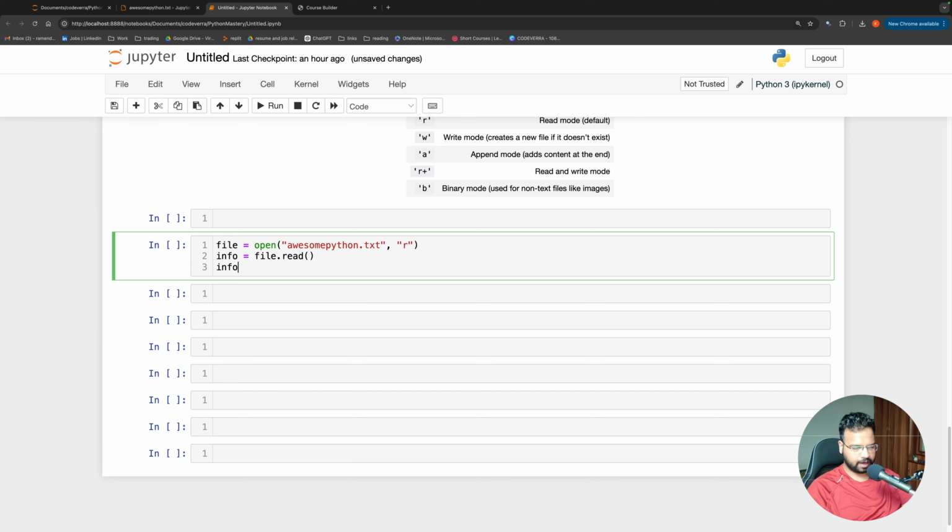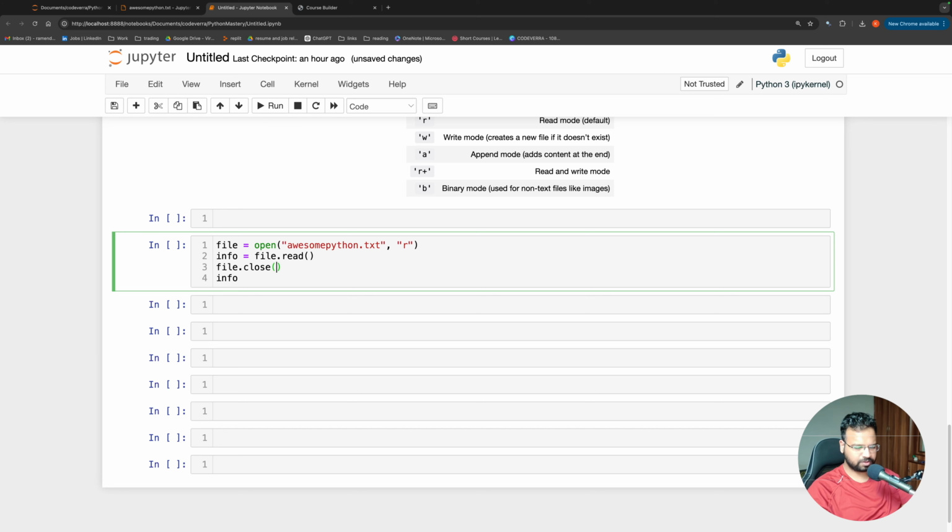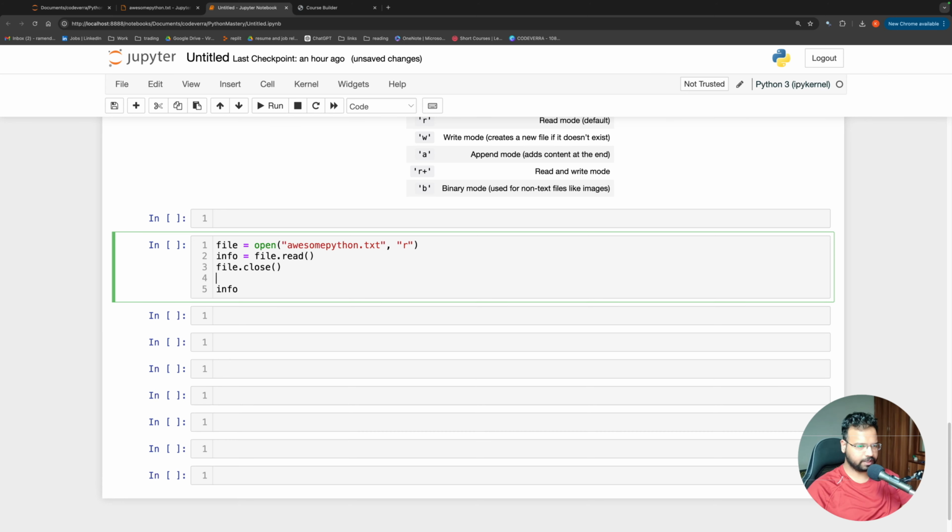Okay, and it is important to close the file also, because if you don't close the file, sometimes you might get some weird errors. And actually it is a good idea to close it, because if you don't close it, the file is still open and eventually it will be closed by Python. There is a concept of garbage collector, and the garbage collector comes and cleans any kind of garbage, like any open file which has not been closed. But as a responsible programmer, it is your responsibility to close the file.